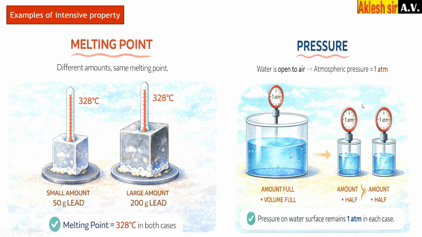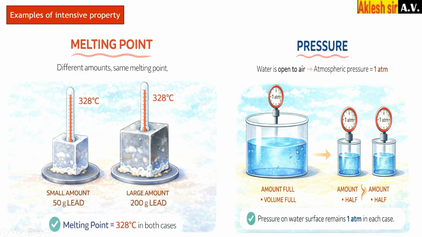Next example, pressure. Here you can see we have taken one big container, and in the big container we have added water. Here the amount of water is more, so the atmospheric pressure applied on the surface of the water is what? You know that atmospheric pressure is 1 atmosphere. So that atmospheric pressure is applied on the surface of the water. So the pressure is 1 atmosphere.